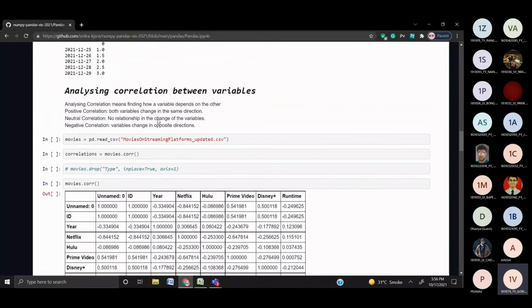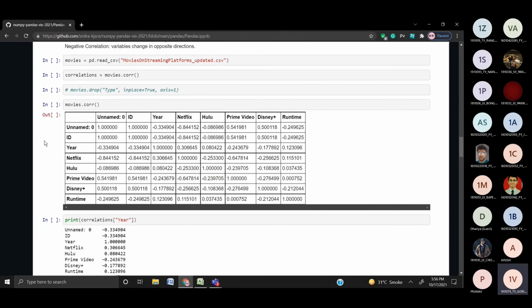Now we look at our data set. This is a slightly bigger data set. We use pandas here. We import the data set, which is movies on streaming platforms. We use the correlation method. We can see the correlation of all numerical columns in the data frame. Since this is a method, all we have to do is call it, and it returns the new value, which will show each correlation.